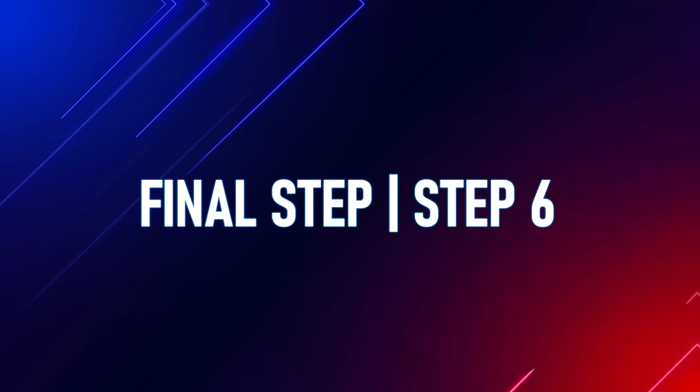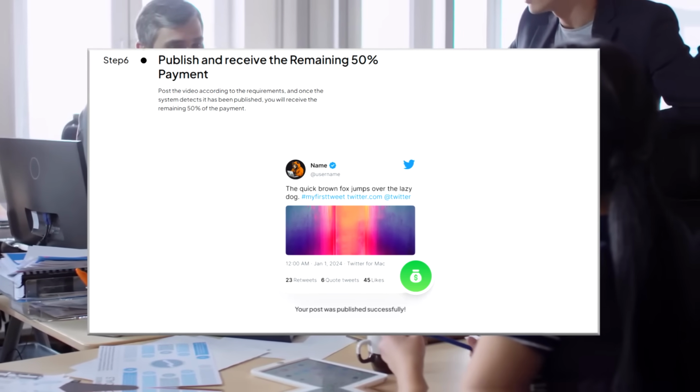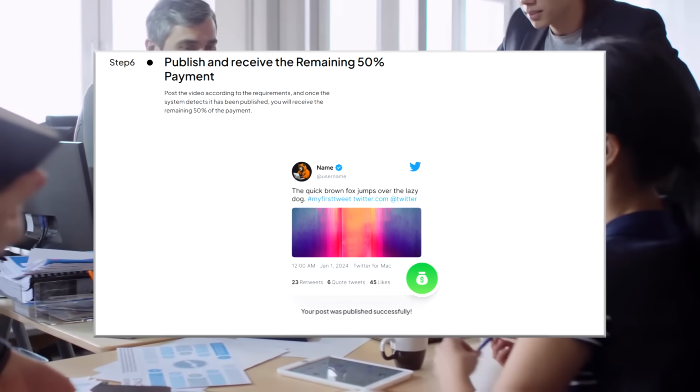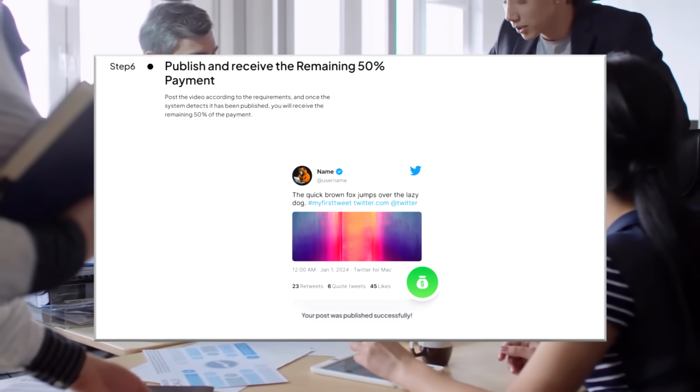Final step, Step 6. Publish and receive the remaining 50% payment. Post the video according to the requirements, and once the system detects it has been published, you will receive the remaining 50% of the payment.